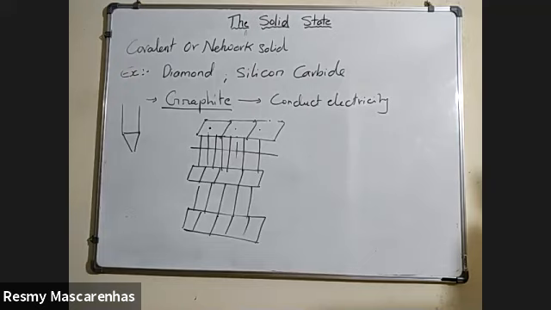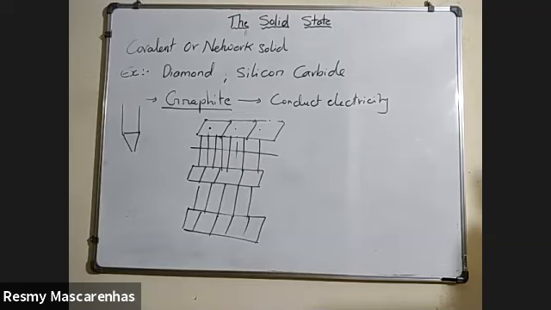Carbon atoms are arranged in different layers, and each atom is covalently bonded to three of its neighboring atoms. It is there in the notes also.